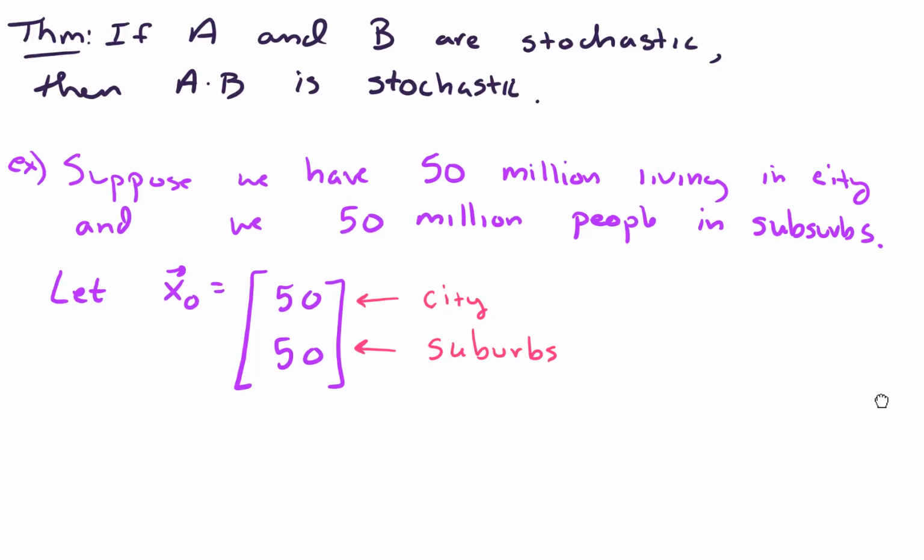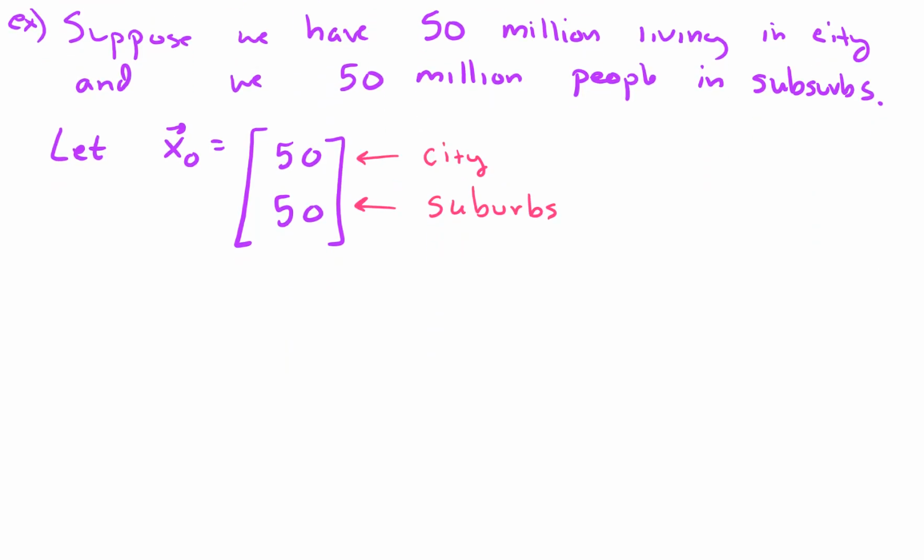Okay, so we have our initial condition, and I'm going to give you what's called a transition matrix. This tells us about the probability that people will move from the city to the suburbs or back and forth. So here's the deal. Let's let P be a matrix of probabilities.